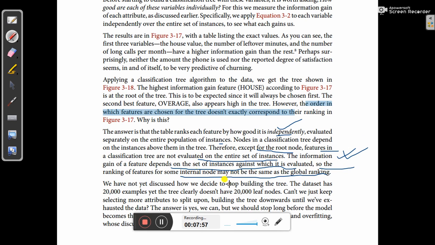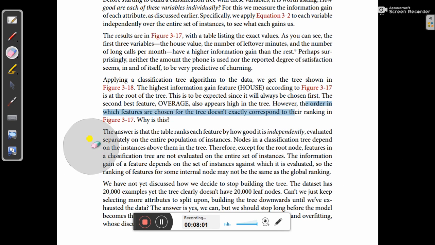Okay, while we choose the next nodes, the ranking of those attributes might not be global. In the global scenario, the ranking might be high or low, but in the case of finding the next node, the specific ranking of a feature is found by applying it on a subset of instances.